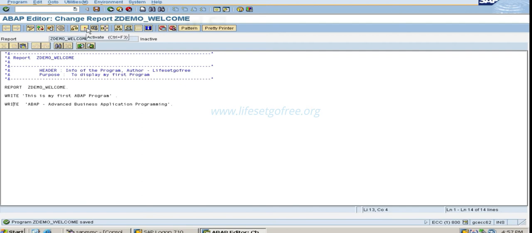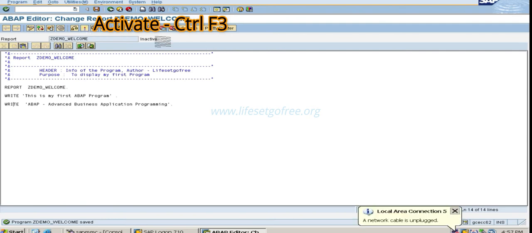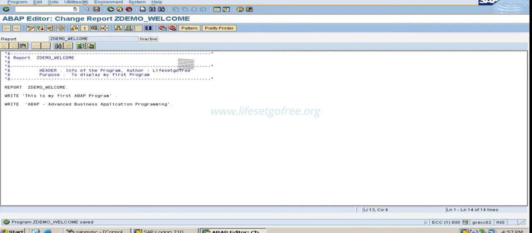What is that? That is this button. You see something like this candle here. This is the activation button. This is known as activate. What you have to use? Control F3. As you see here, this program is inactive. Always check, once you have done your programming, whether it is inactive or active. Before that, we need to check if we have made some syntax errors or if there are any problems.